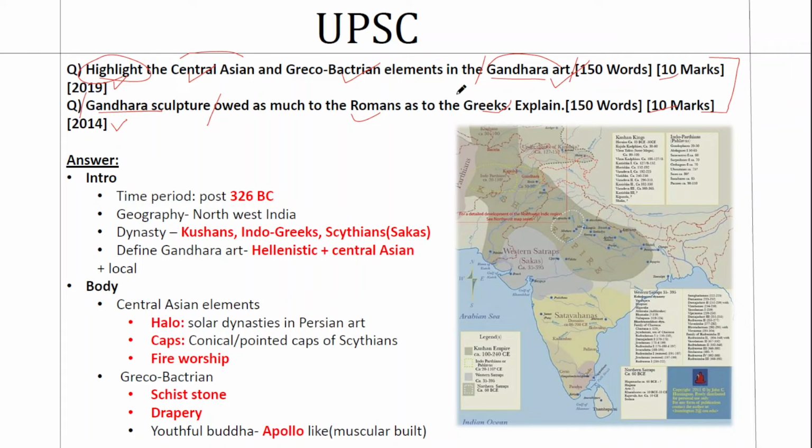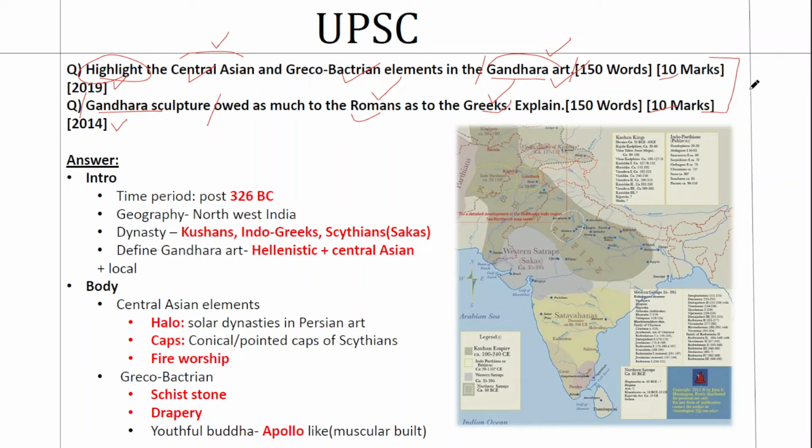When you study this particular question, you should understand what Gandhara art is, what the various contributions were, and within that, what are the specific Central Asian elements, what are the specific Roman elements, and what are the specific Greek elements. Because Gandhara art on the whole is an amalgamation. It's an art that has evolved as a result of the amalgamation of various cultures. UPSC is asking you to differentiate it and express it.